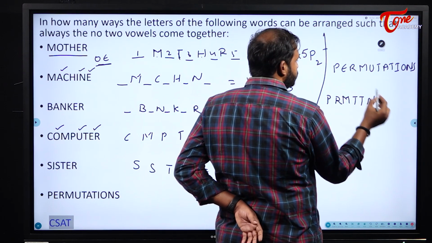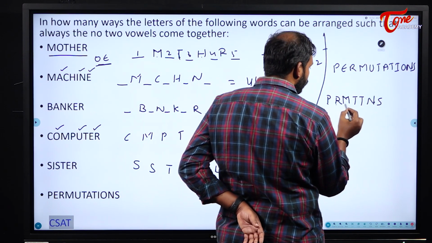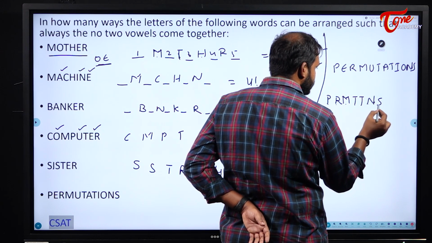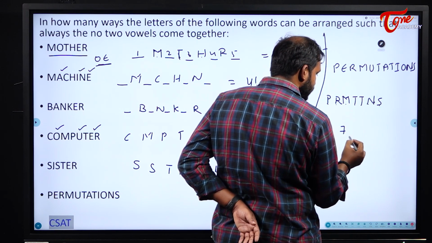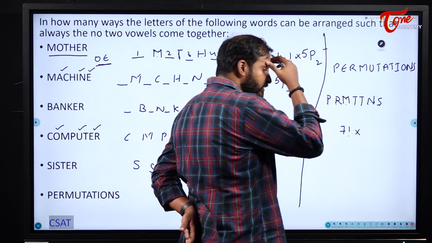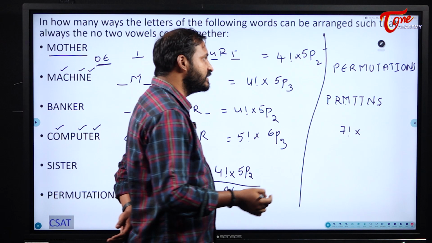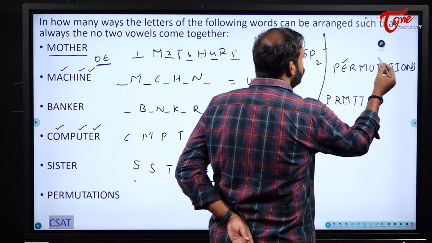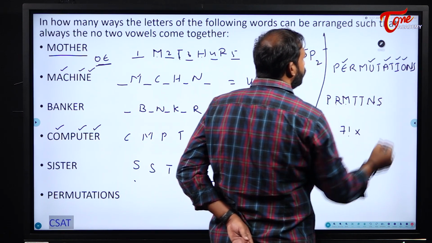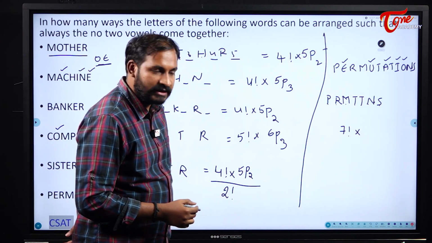Okay, what are the letters? How many are there? 1, 2, 3, 4, 5, 6, 7. So they can be arranged in 7 factorial into. If 7 are there, how many spaces will we have? 8 spaces, one more than that. So, E, U, A, I, O. All the 5 vowels are there for me.